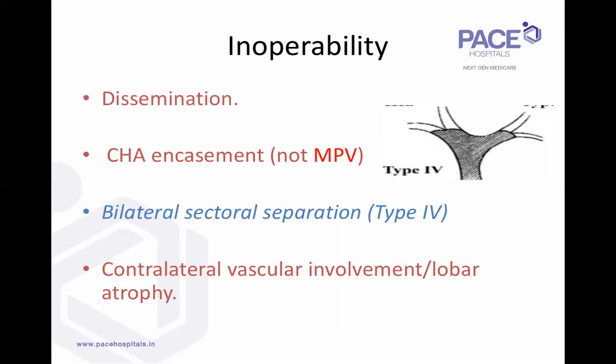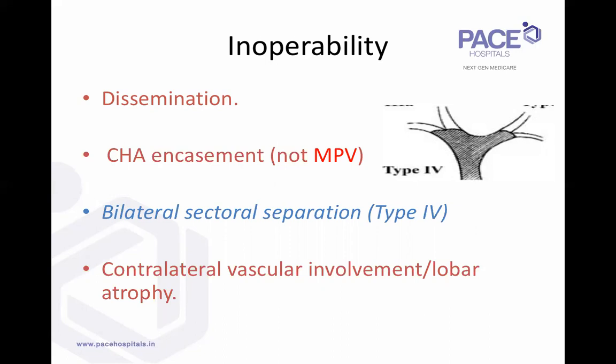So how does a hilar cholangiocarcinoma become inoperable? These three are put in red, definite indications. Dissemination: if it's a disseminated tumor, it is inoperable. If there is common hepatic encasement, the same philosophy applies as for Whipples for carcinoma head of pancreas. When you resect the portal vein, the outcomes in patients with portal vein resection and without portal vein resection, when we get an R0, are equally good. So definitely portal vein, if involved, should be resected.